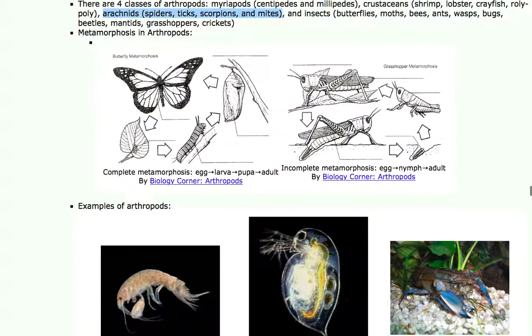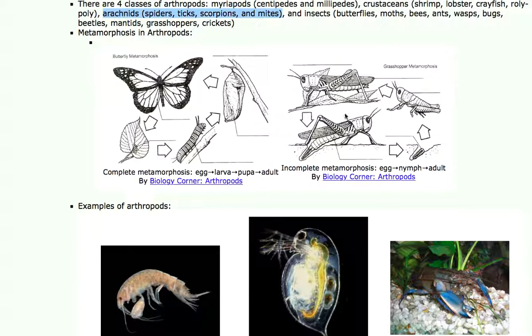This is the first group to have this crazy metamorphosis where eggs get laid by an adult, like on a leaf. The eggs hatch into an animal that can feed on leaves. The animal gets big and then it becomes dormant, changes into a flying insect so it can find mates. Then it lays eggs on more leaves and starts the life cycle over again. That's called complete metamorphosis.